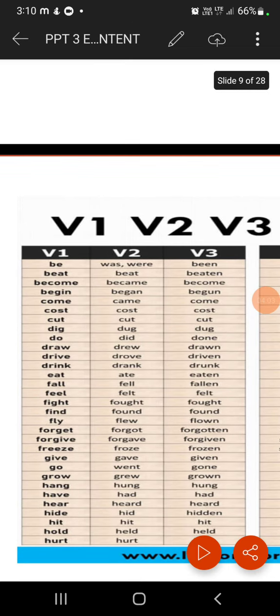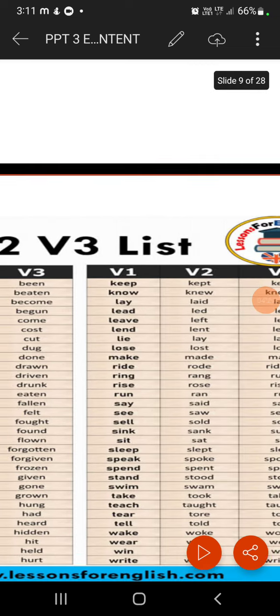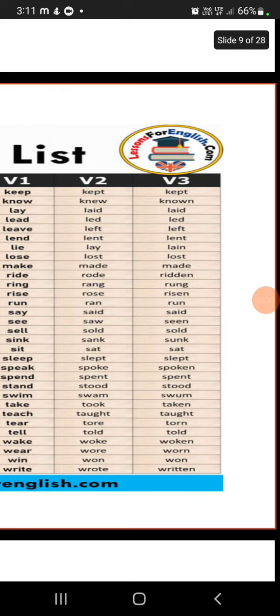For example, if we take become, become is verb 1, became is verb 2 and again become is verb 3. Also begin is verb 1, began is verb 2, begun is verb 3. Draw is verb 1, drew is verb 2, drawn is verb 3. So this is how we can differentiate verb 1, verb 2, verb 3.